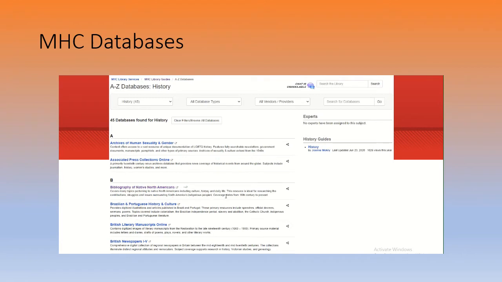The resource is ideal for researching the contributions, struggles, and issues surrounding North American indigenous people. Coverage dates from 16th century till present. Okay, so that has something to do with what I want my expository essay to be about, to inform the reader on Native Americans, specifically some of their contributions, which would be literature, right? Which is what I really want to drill down on. So I'm going to click on it.